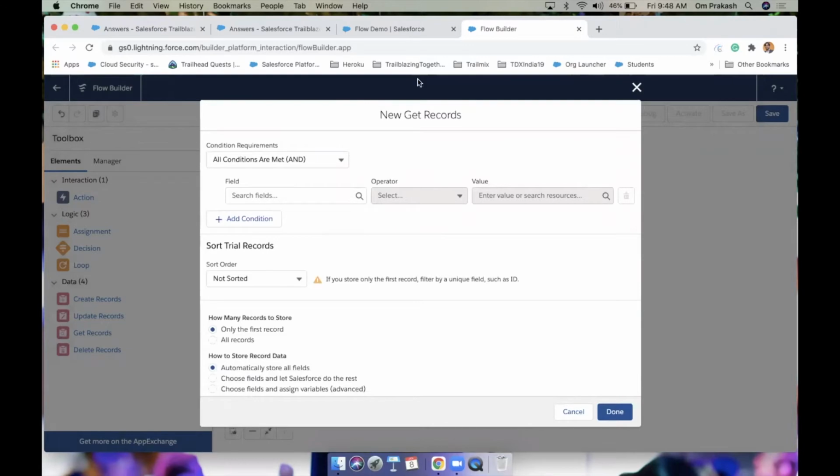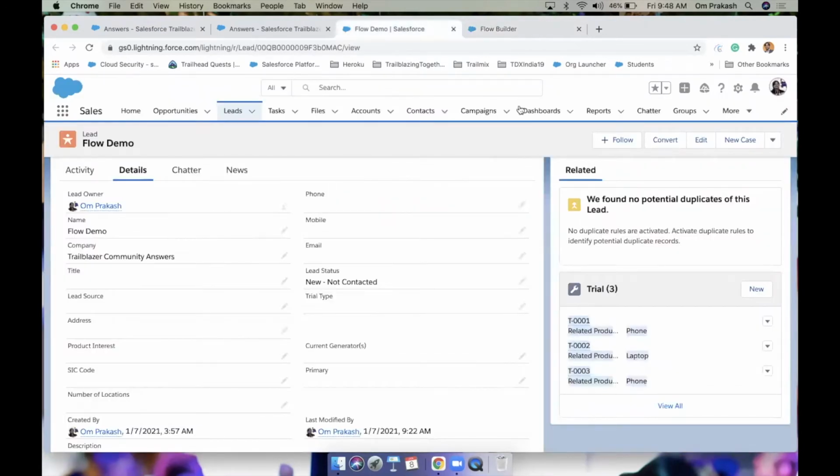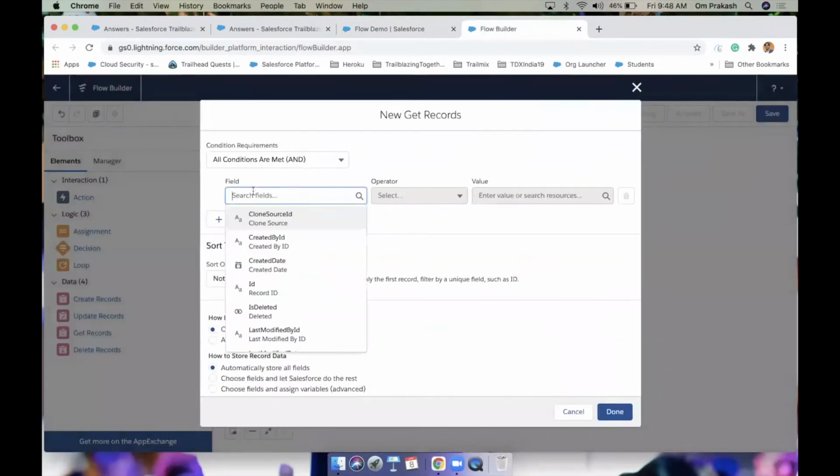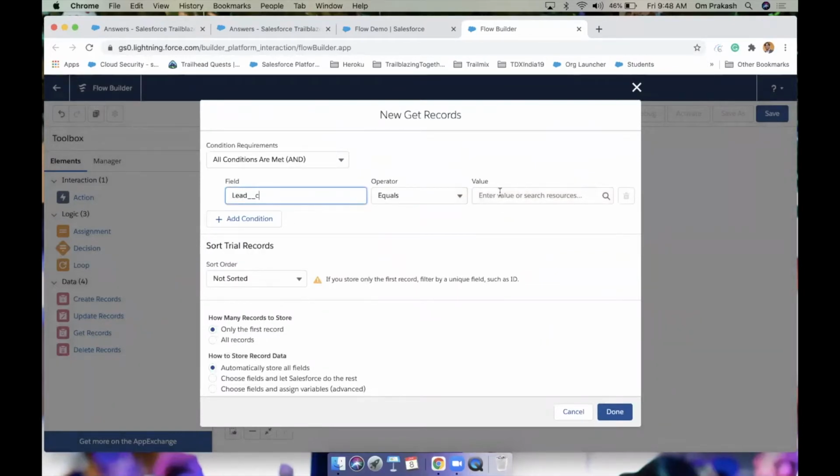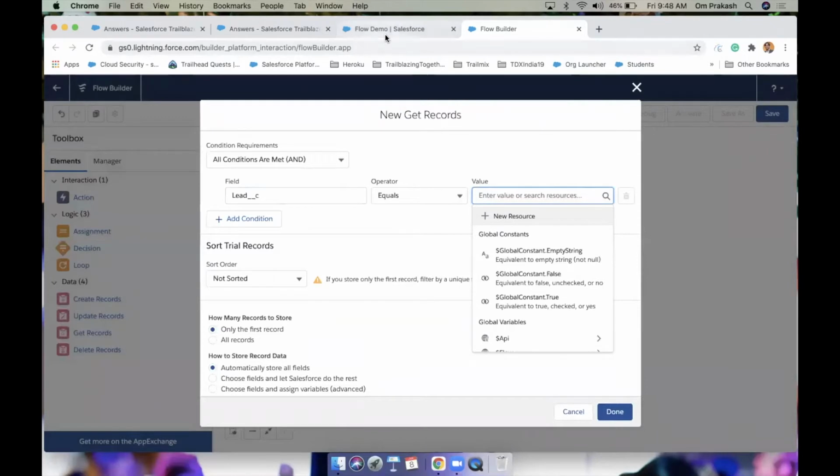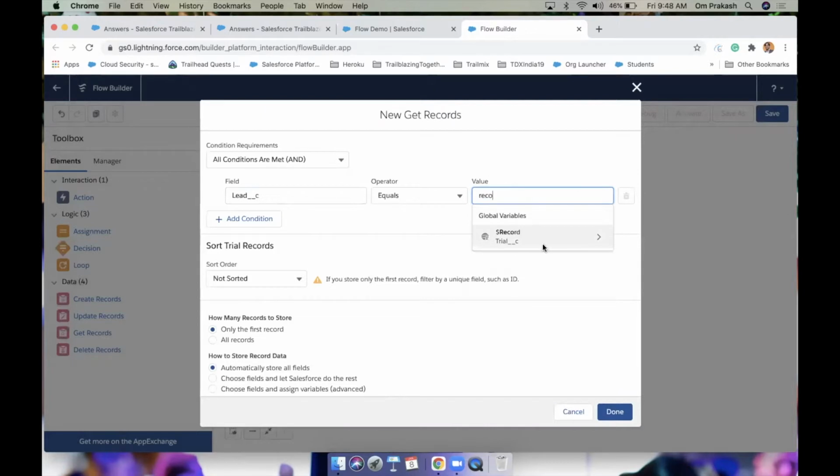Now the condition. Yes, on the trial there is a lookup field of lead, so the lead custom field equals the current record, means the record that initiated this flow. We can access this from the global variable record.